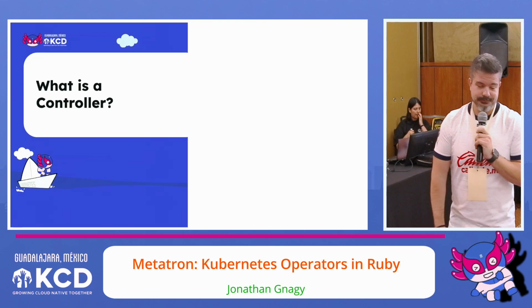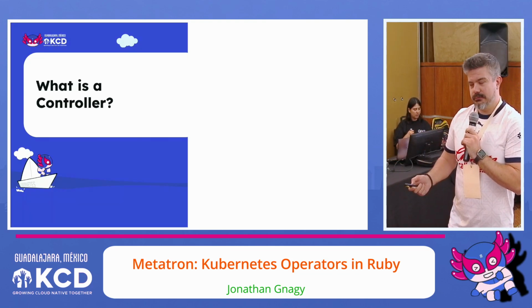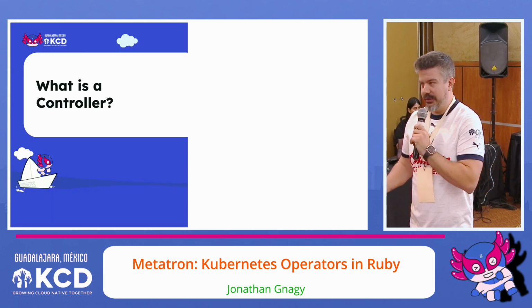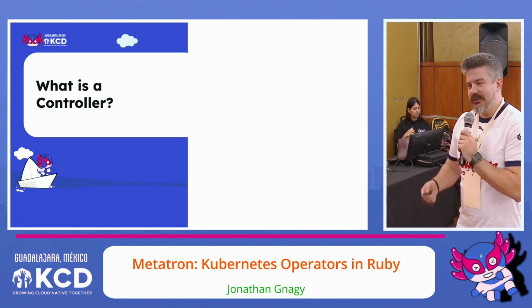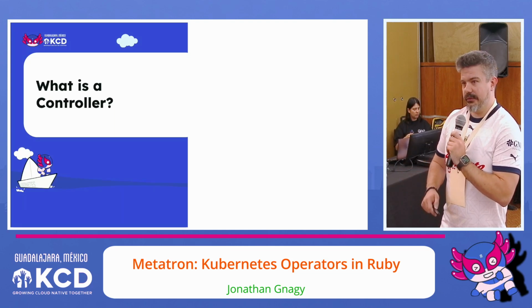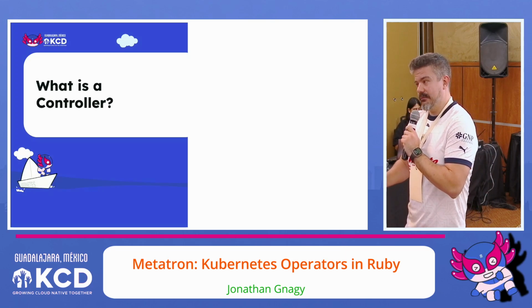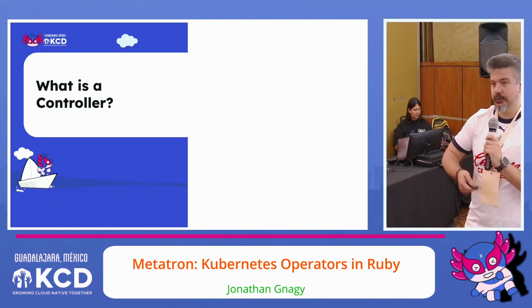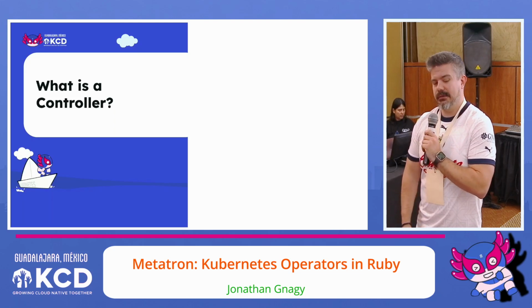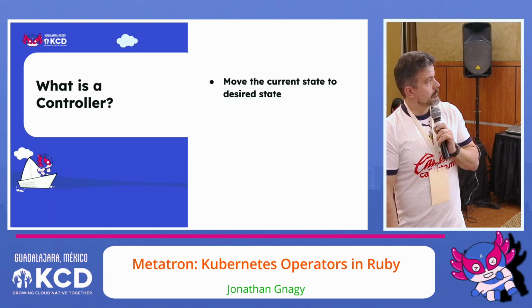What is a controller? Well, a controller implements a control loop. That's probably pretty obvious, right? But it implements the control loop for the purpose of understanding the current state of your cluster, figuring out the difference with the desired state, and then acting on that difference to move your cluster towards the desired state. Sounds very generic, but in reality, that's what it is.